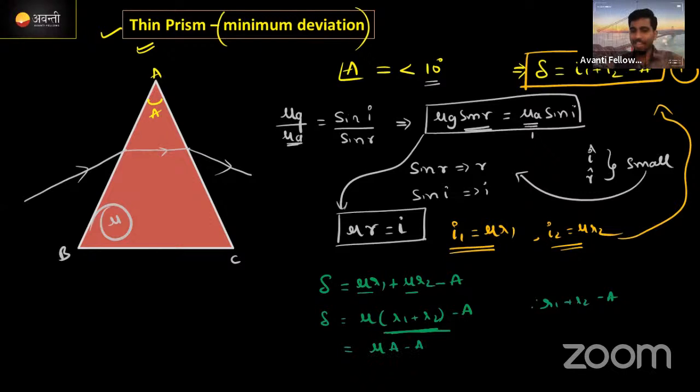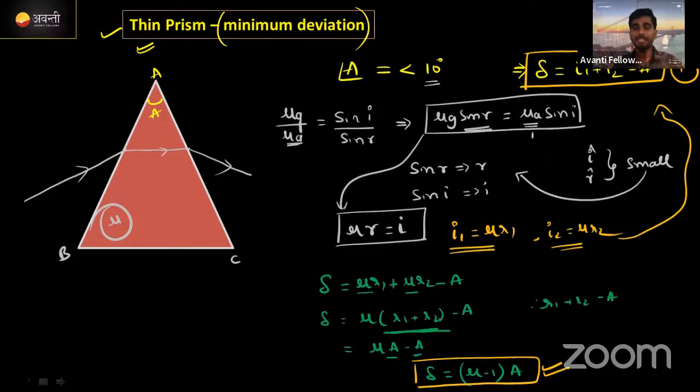Again from this equation we can take A as common. Then delta will become mu minus 1, with A outside. For a thin prism, if you want to find the value of refractive index or angle of deviation, you can use this formula.